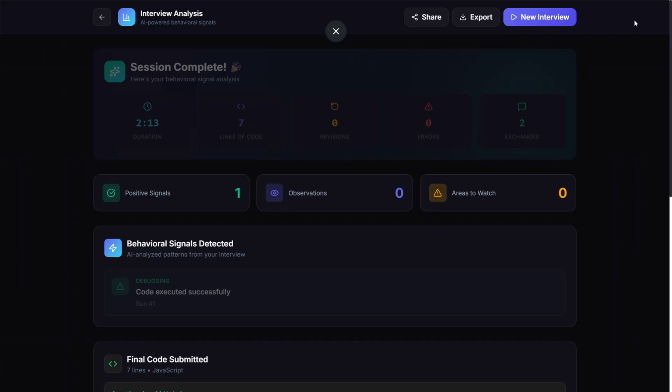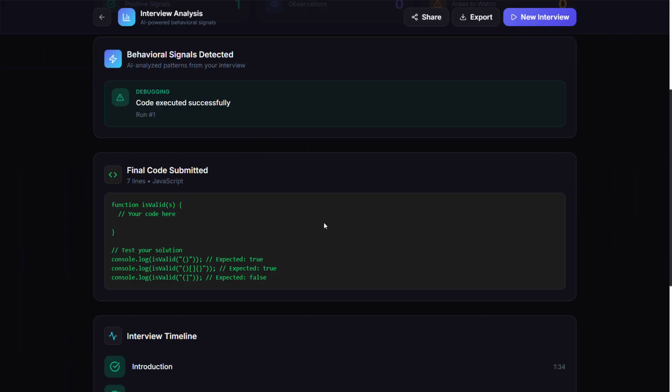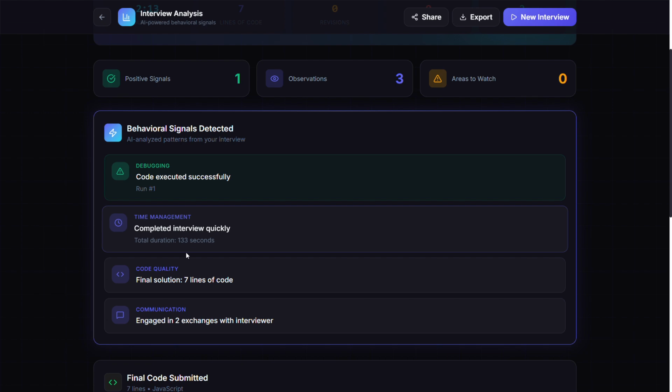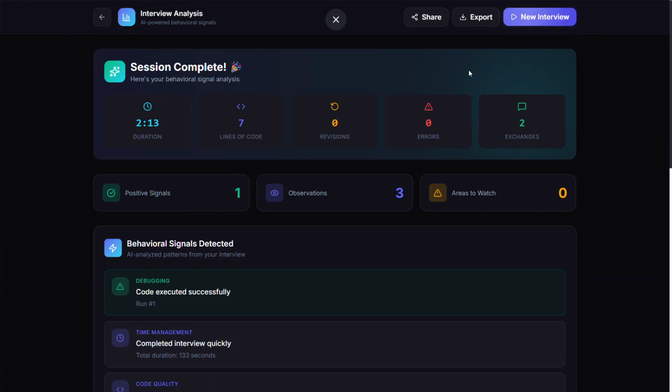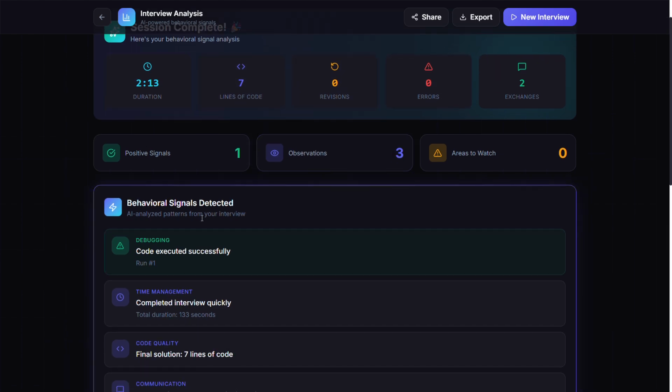Once we end the interview, we get the whole analysis of what we did, and here you can see all of it. Once we are done, we can also share and export the sessions, and it tells whatever things we did, the exchanges, and all.